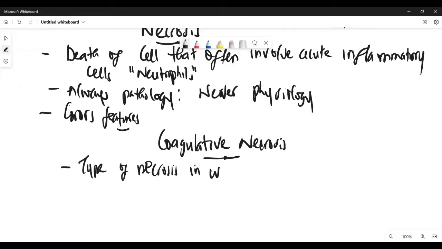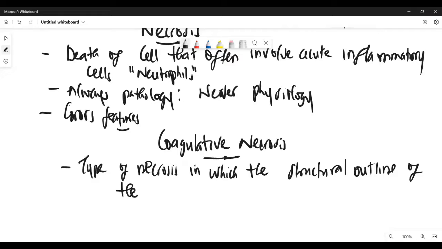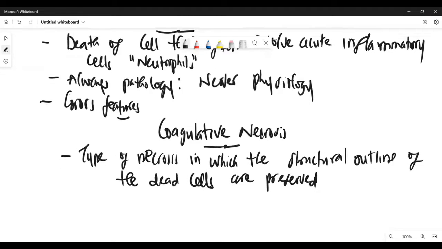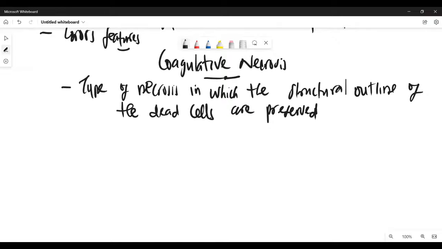in which the structural outline of the dead cells is preserved. And I'm going to explain what I mean by that. In other words, let's talk about the mechanism of this type of necrosis.